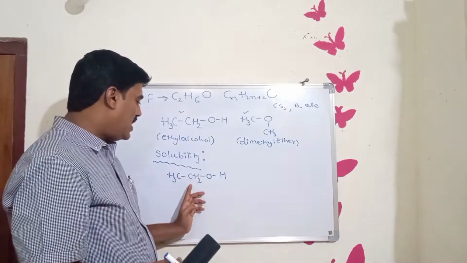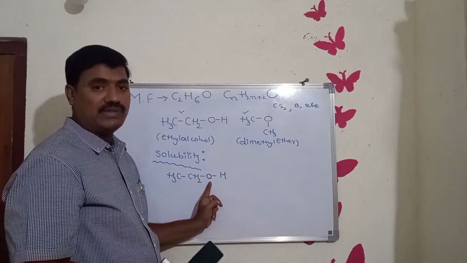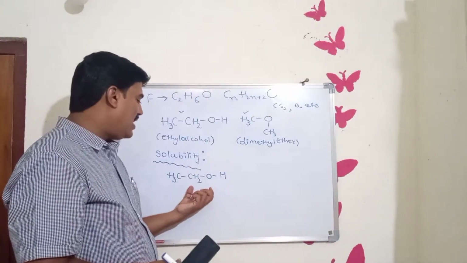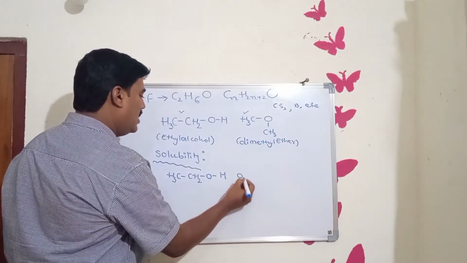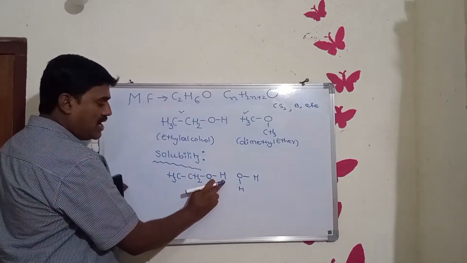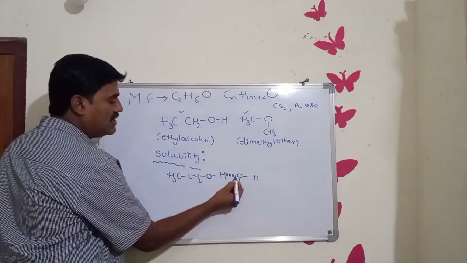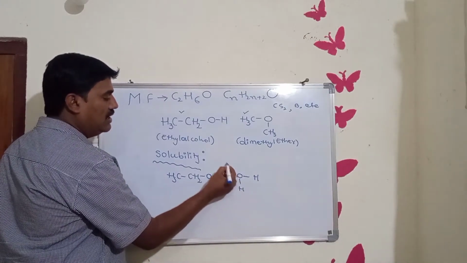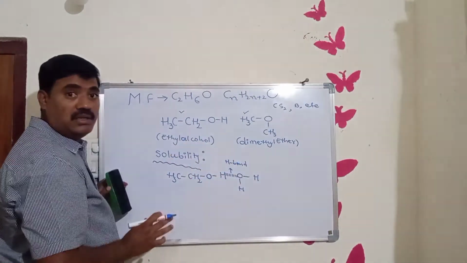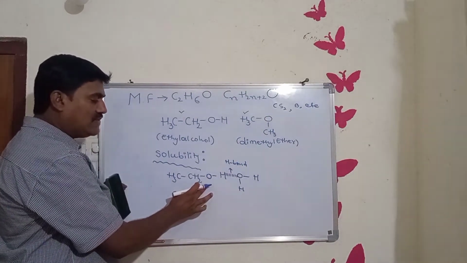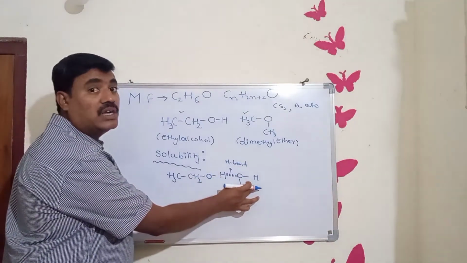So when ethyl alcohol is placed in water, the hydrogen atom of ethyl alcohol forms a hydrogen bond with the oxygen atom of the water molecule. Thus, as ethyl alcohol forms hydrogen bonds with water, it is soluble in water.